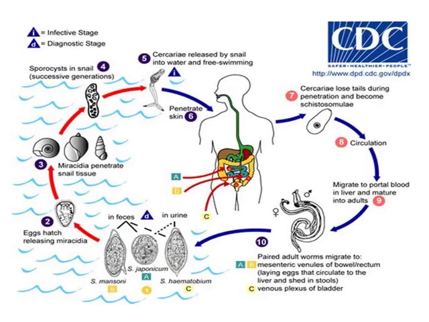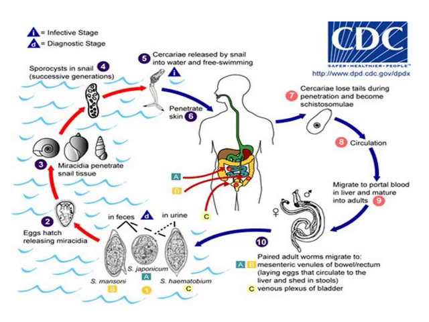Here you can see the diagram. That is the life cycle. Just start from one point, that is the organism. Eggs hatch, releasing the miracidium. The miracidium penetrates into the snail. In the snail it is produced into a sporocyst.